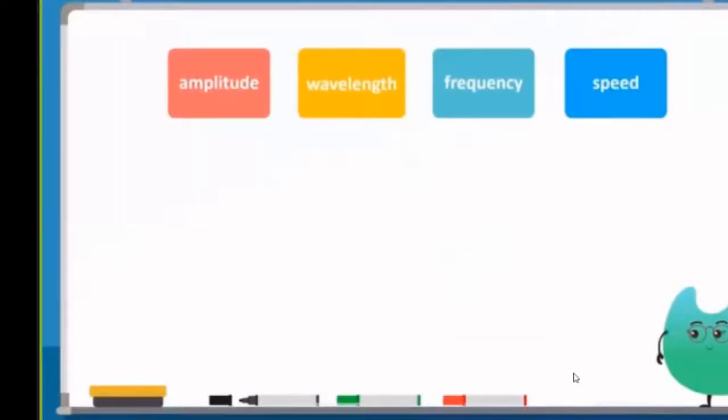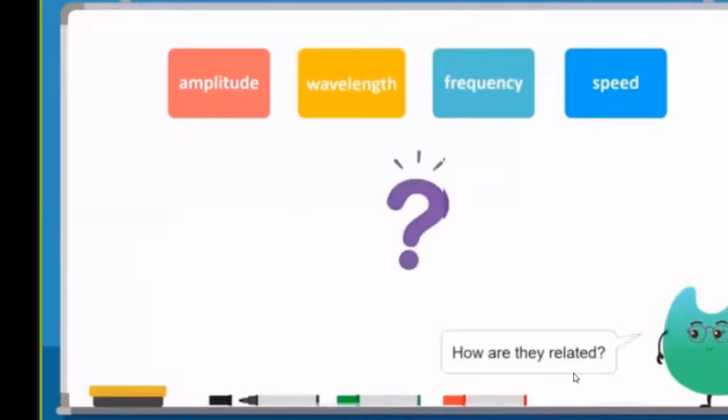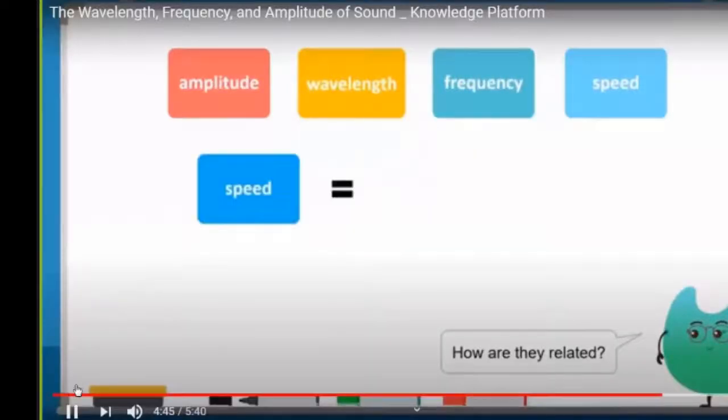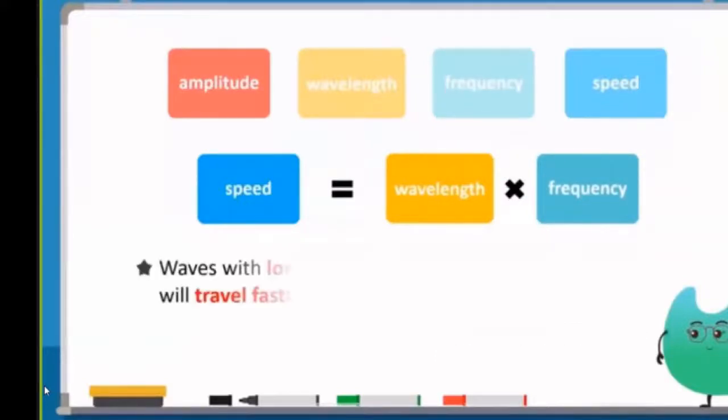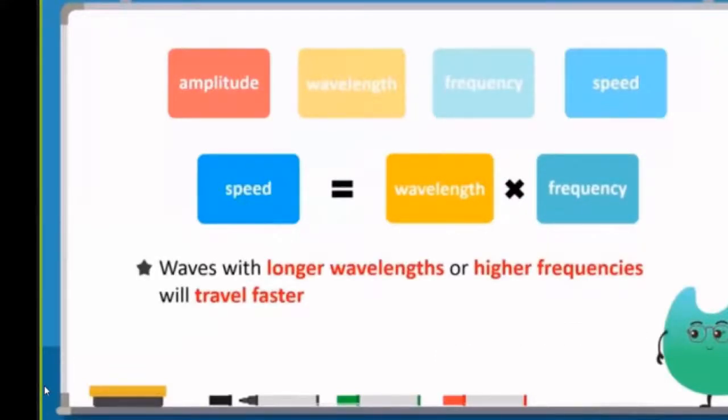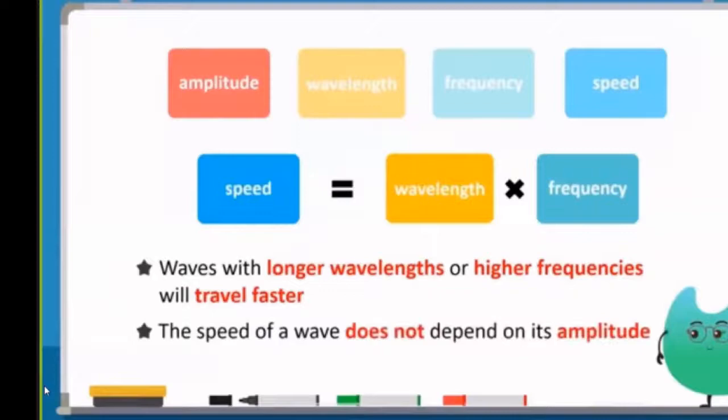Now that we have seen the 4 quantities, how are they related? Well, it turns out that the speed of a wave is the product of the wavelength and the frequency. Therefore, waves with longer wavelengths or higher frequencies will travel faster. Note that the speed of a wave does not depend on its amplitude.